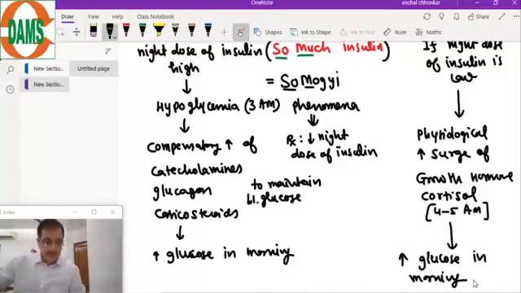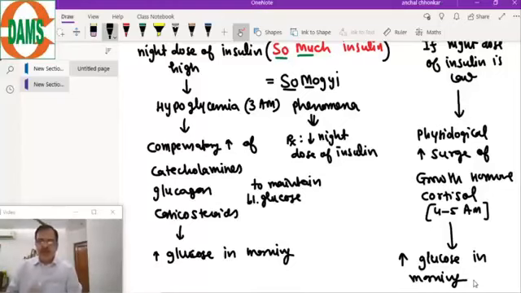Even in a healthy individual, growth hormone and cortisol are released at that time, and they can cause a slight elevation even in a normal individual, but these are diabetic patients, so that effect will lead to high fasting sugars.